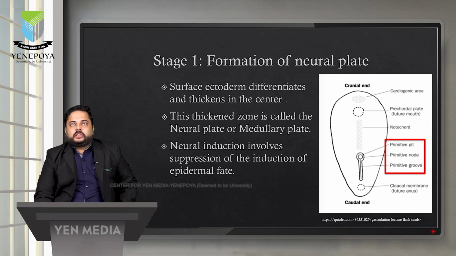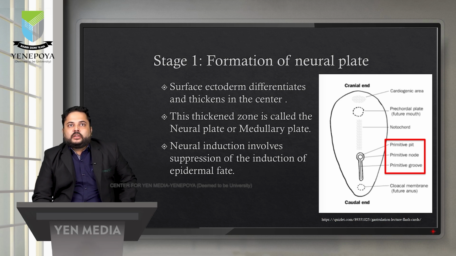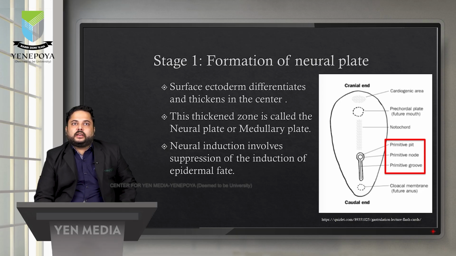The whole process of the formation of the CNS is called neurulation, and it mainly comprises 4 stages. We'll be discussing all 4 stages subsequently. Stage 1 is termed the primary stage. In this stage, the surface ectoderm differentiates and thickens at the center.